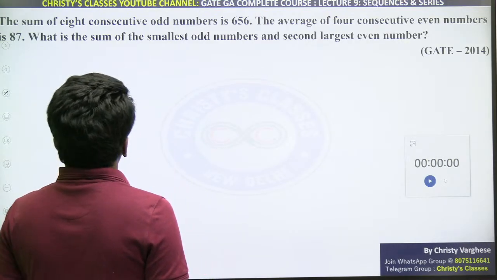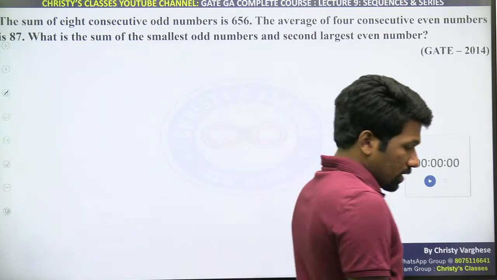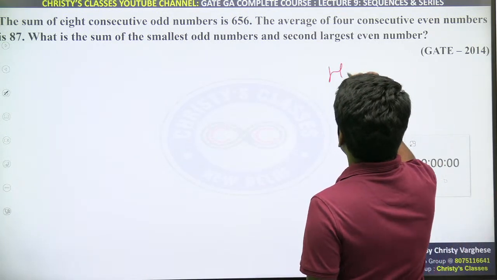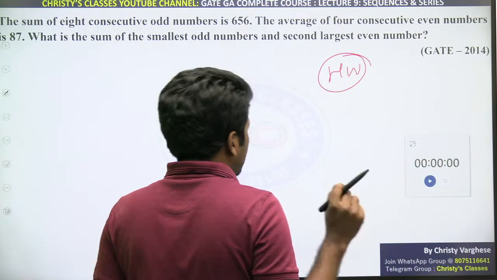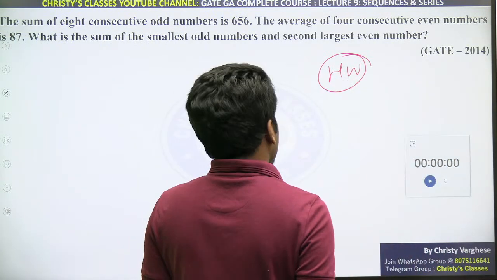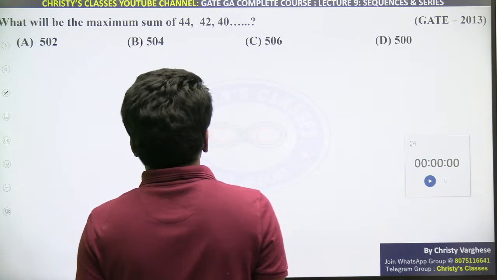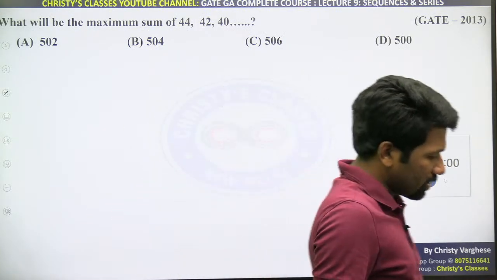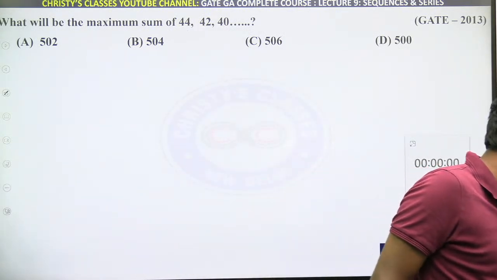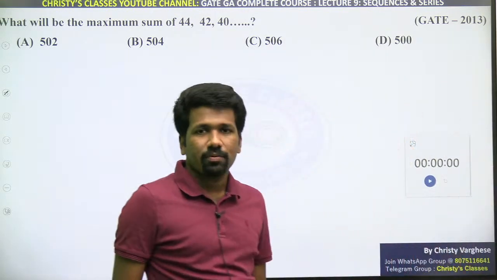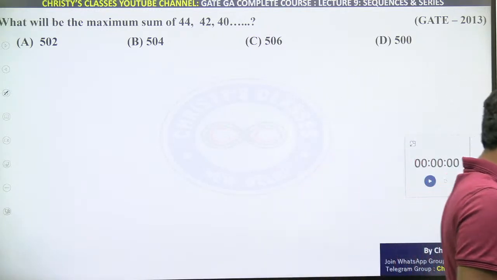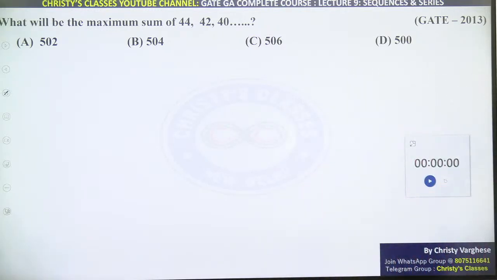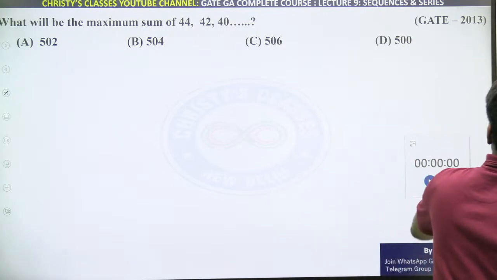This one, 2014. Okay, I'll do one thing. Do this as homework. This is somewhat similar to the previous one, but some more ideas, one different idea is also needed. Check it out. Now we will go to other areas. Before that, try this. By this we will finish arithmetic progression or arithmetic sequence. Then we will see geometric sequence and other special sequences after this. All of you try this super fast. It's a very good question.